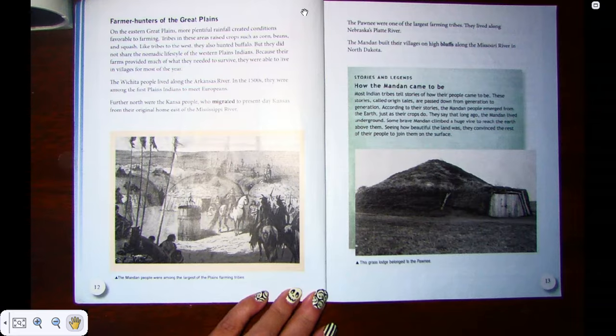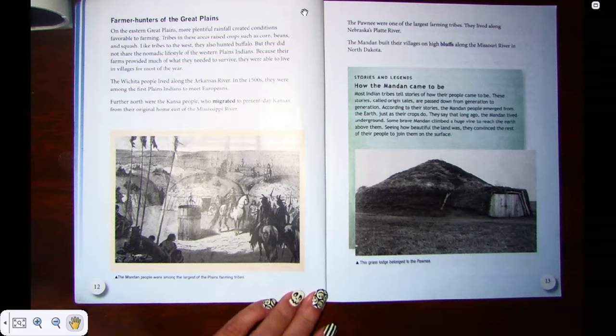According to their stories, the Mandan people emerged from the earth just as their crops do. They say that long ago the Mandan lived underground. Some brave Mandan climbed a huge vine and reached the earth above them. Seeing how beautiful the land was, they convinced the rest of their people to join them on the surface.